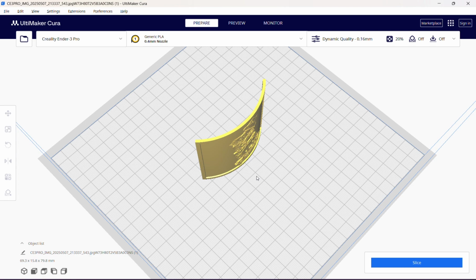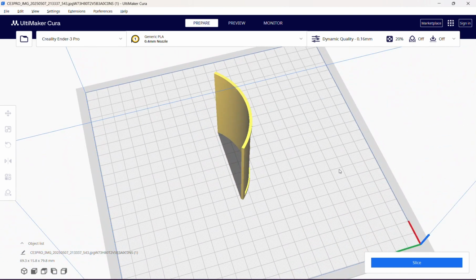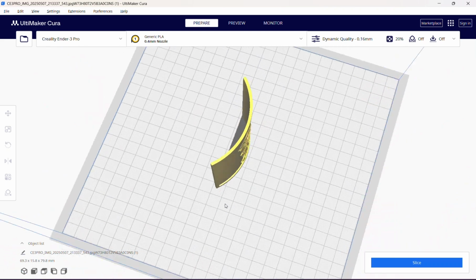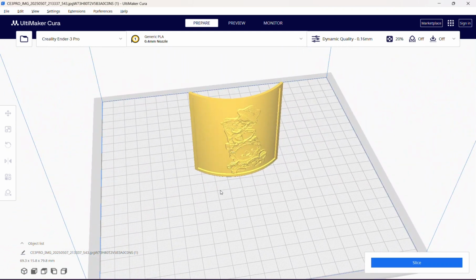It will help you print better, and I will show you later. I will add support here like a heart, and on the heart will be the name of my daughter, so it will help me print better.